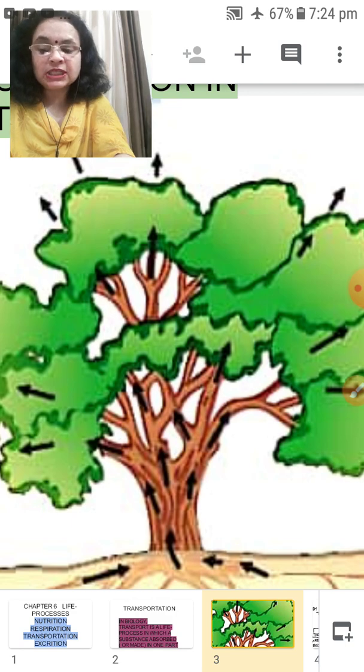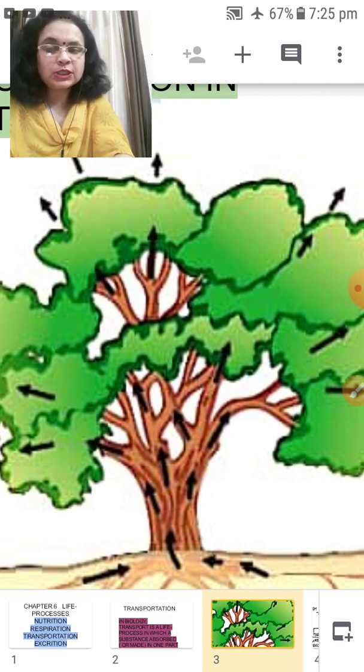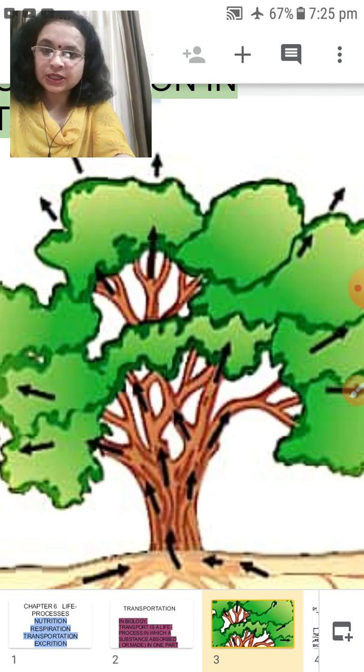Also, due to the branching shape of a plant, all cells of the plant get oxygen from the air for respiration, and also carbon dioxide for the process of photosynthesis. So they do not need many substances for transportation.